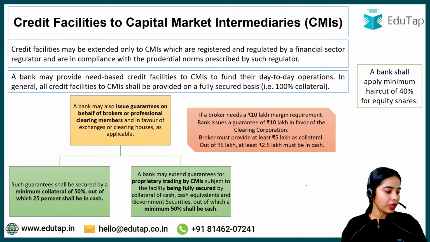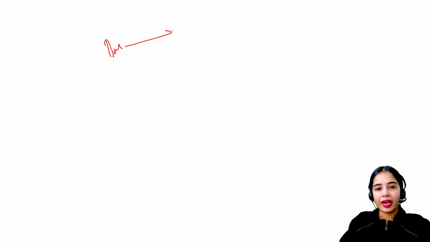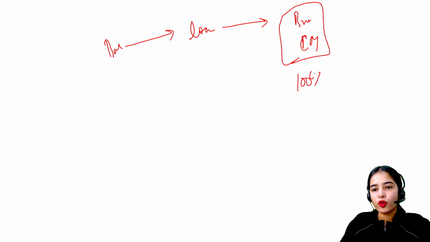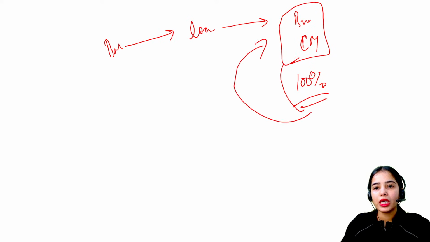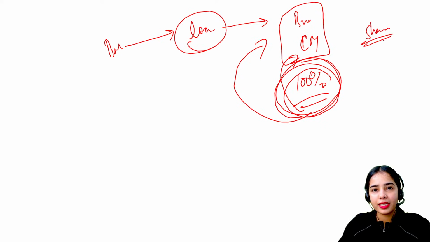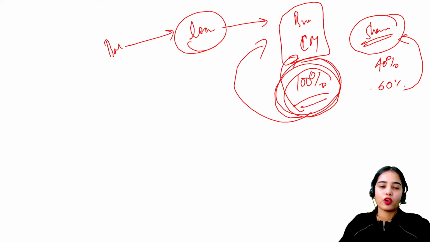This is the idea. Okay, so here I hope this is clear that if the bank is providing loans to the broker or the clearing member and such, in this case 100% of collateral has to be taken from the broker and the clearing member. For the loan, 100% of collateral has to be taken, and if the shares are provided as collateral, shares have a 40% haircut. That means only 60% of the share value can be considered for the collateral.